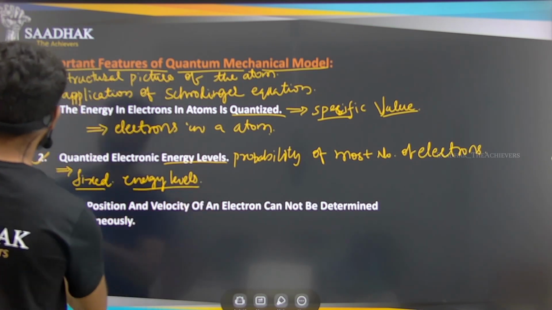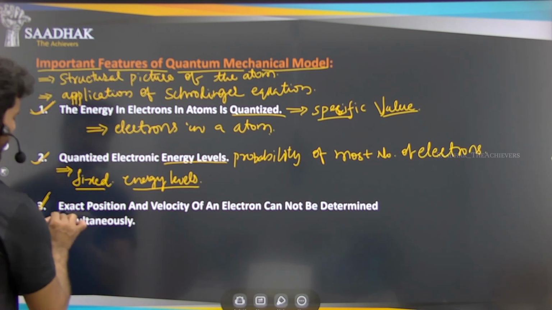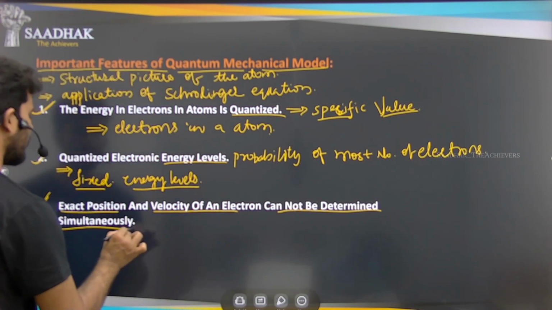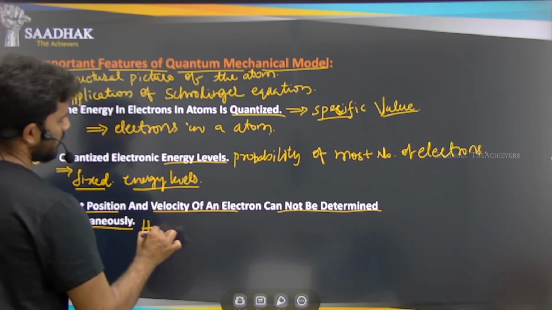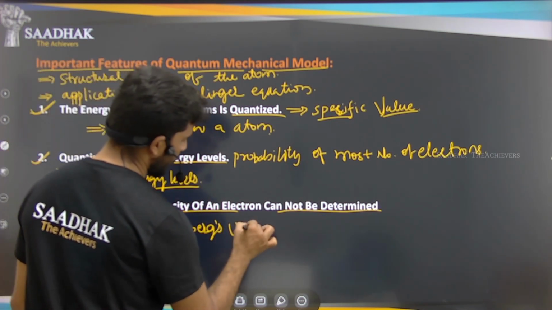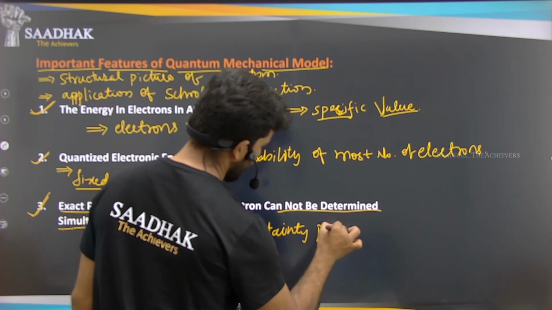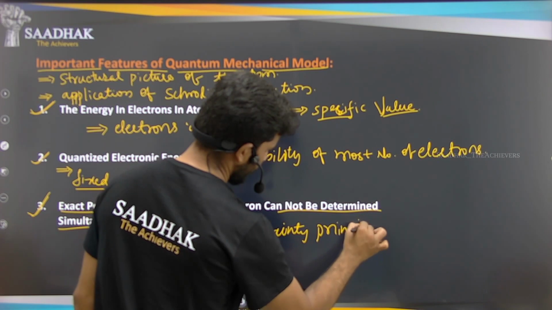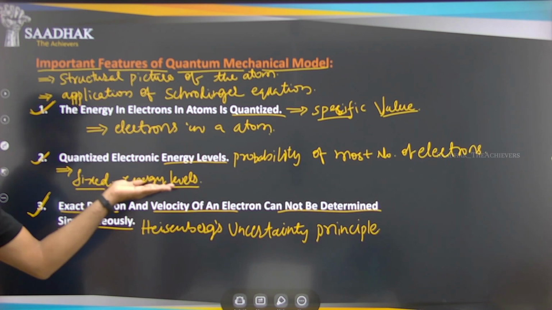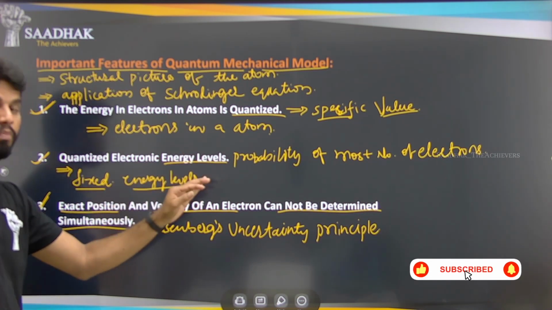The third feature is the uncertainty principle. The exact position and velocity of an electron cannot be determined simultaneously. That is Heisenberg's uncertainty principle. In an energy level, we cannot find the position and the velocity at the same point and at the same time.